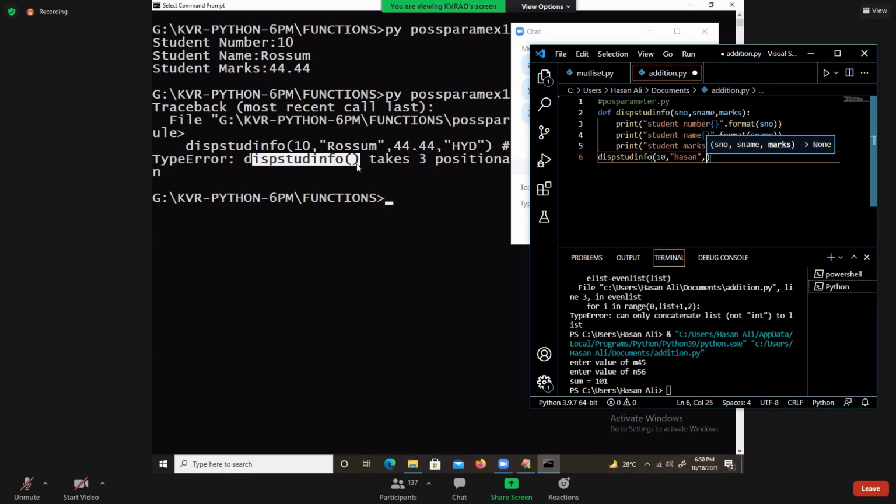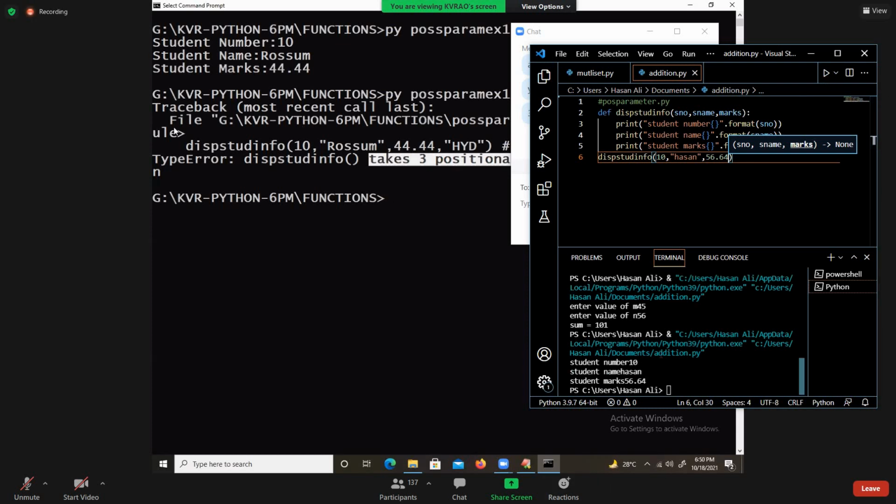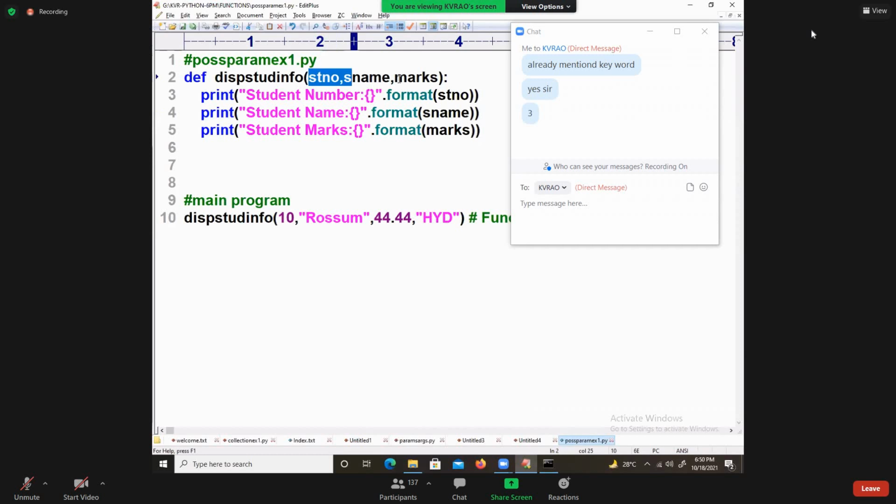Display student info takes 3 positional arguments, but you have given 4. See the answer. That default mechanism is called positional parameters.